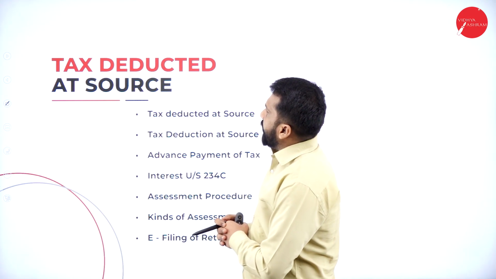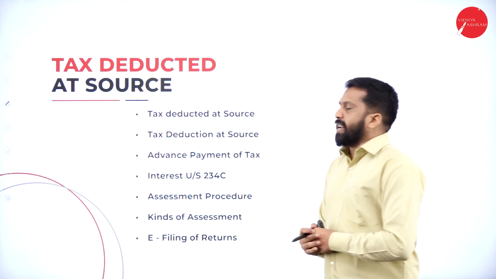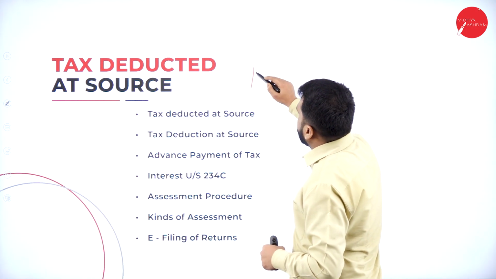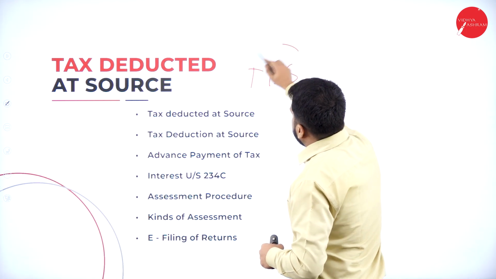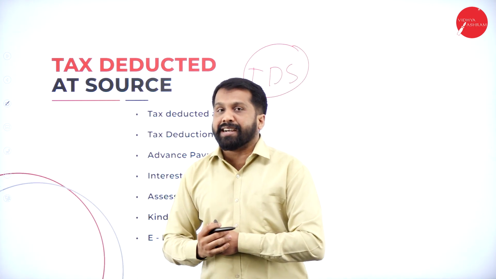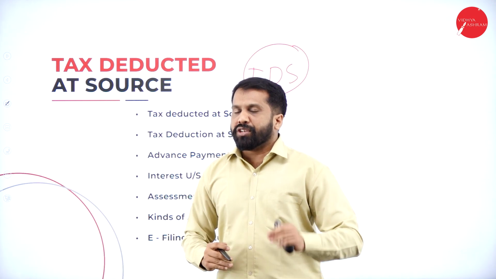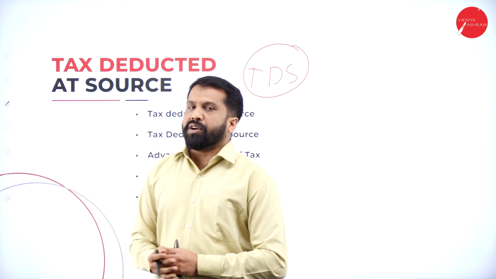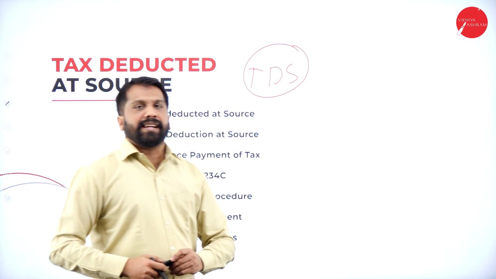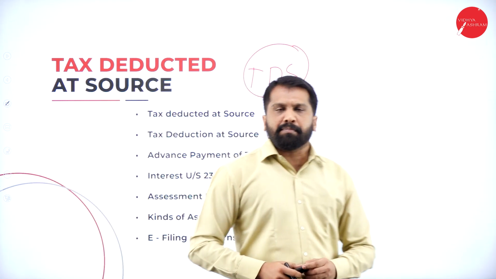Tax deducted at source. You may have heard about TDS. You know what TDS is, but you don't know what tax deducted at source is, because it is an abbreviation. TDS means whenever you get income, there itself tax is deducted. I'll give you a simple example.